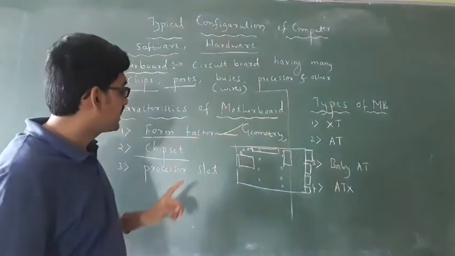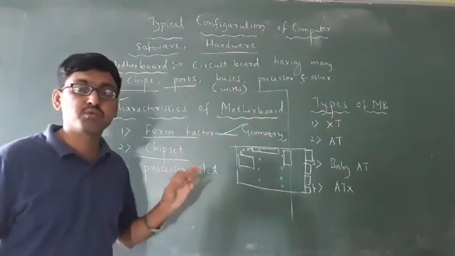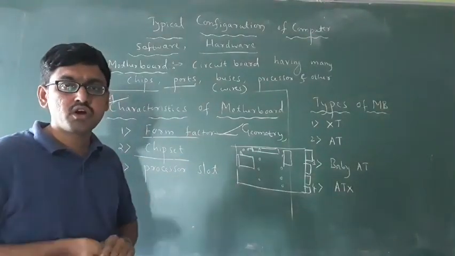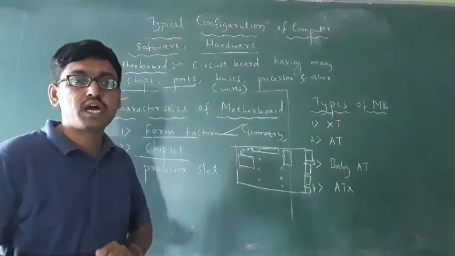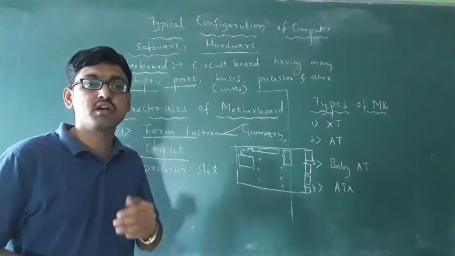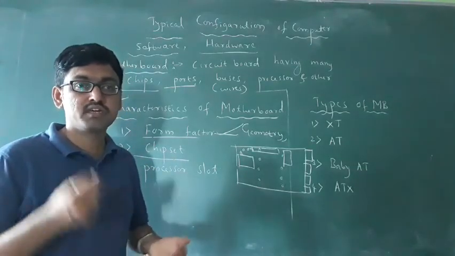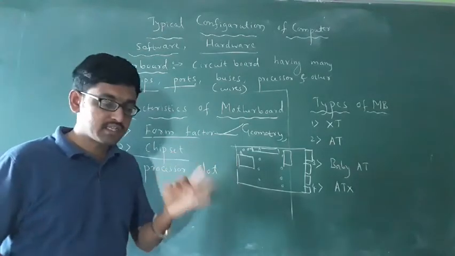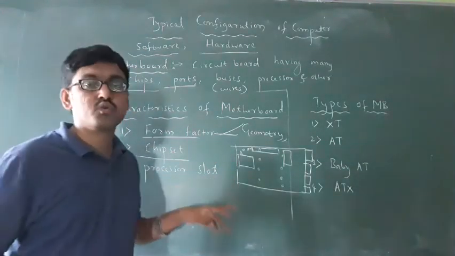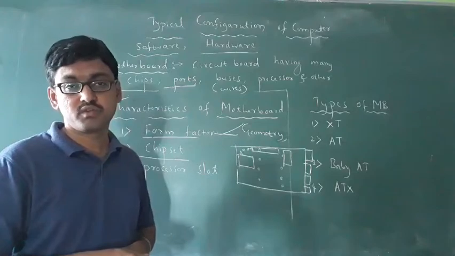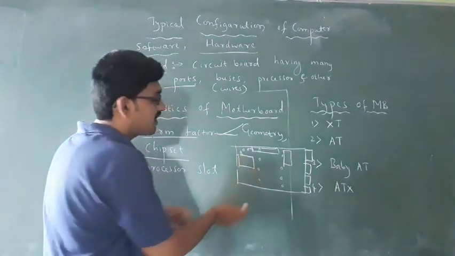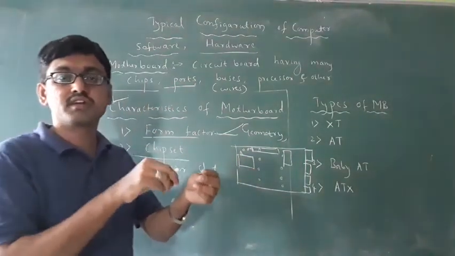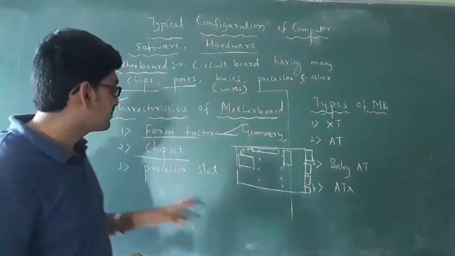Okay, the next one is a processor slot. What is processor slot? For example, in your mobile you have a SIM slot. What is the use of a SIM slot? To insert a SIM. Like that, the processor slot is used to insert a processor. Here you have one processor slot, and in that slot you insert a processor. That's why it is a processor slot.